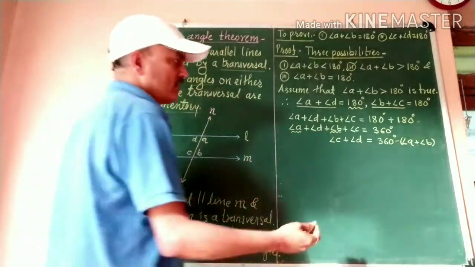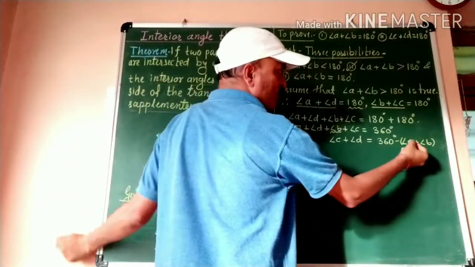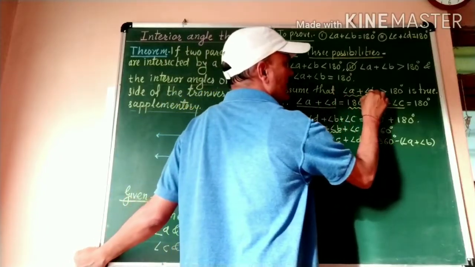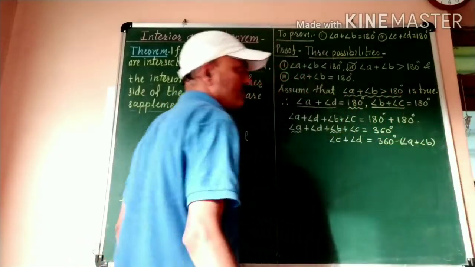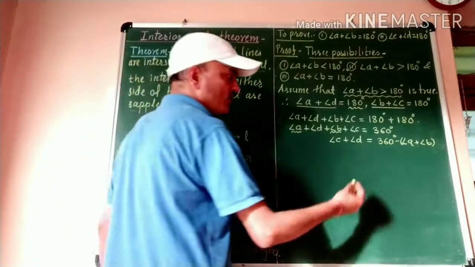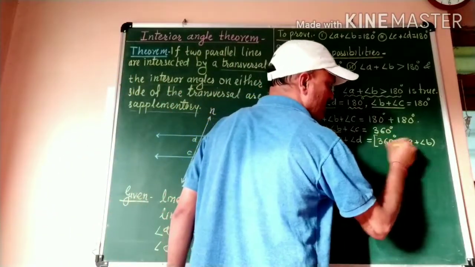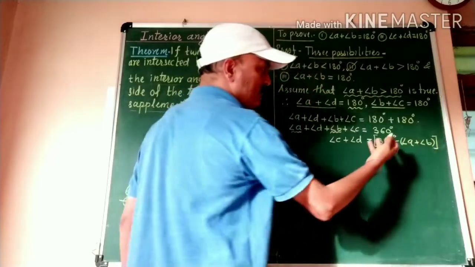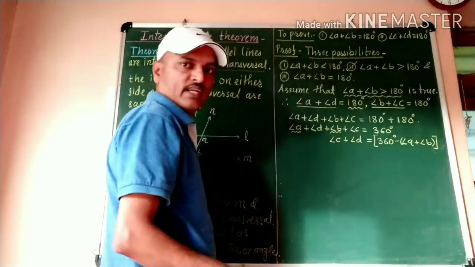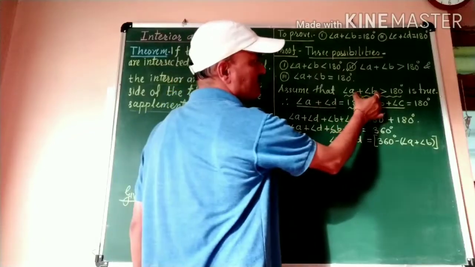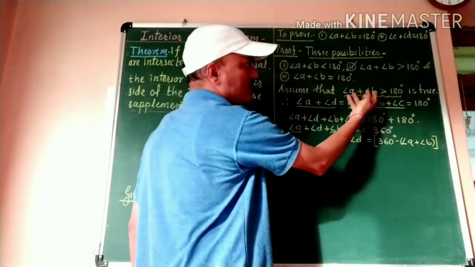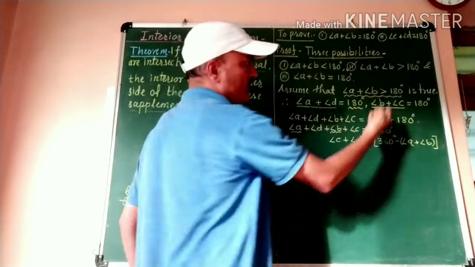Now think about that. What is our assumption? Angle A plus angle B is greater than 180 degrees, and therefore 360 minus this sum will be less than 180 degrees. Suppose this sum is equal to 200, then the answer will be 160.